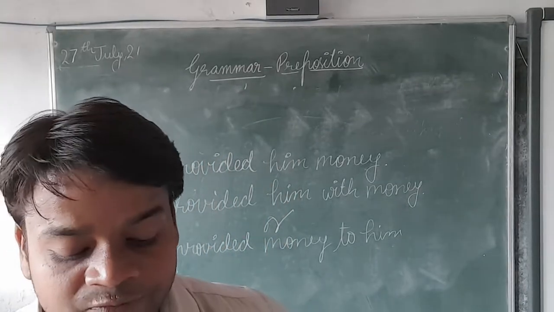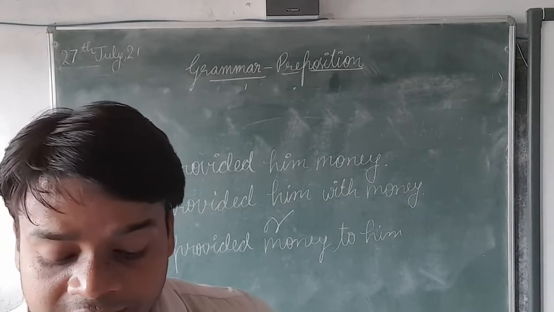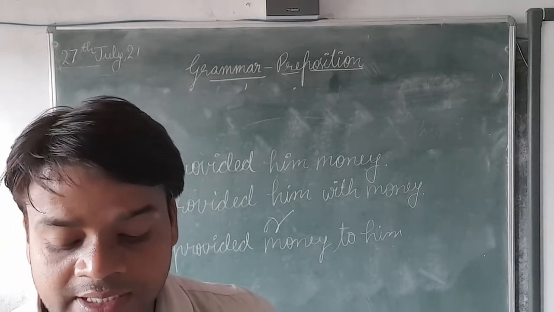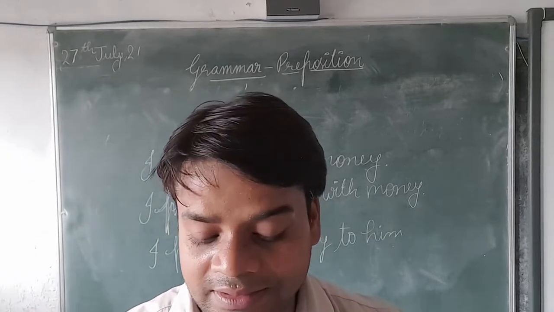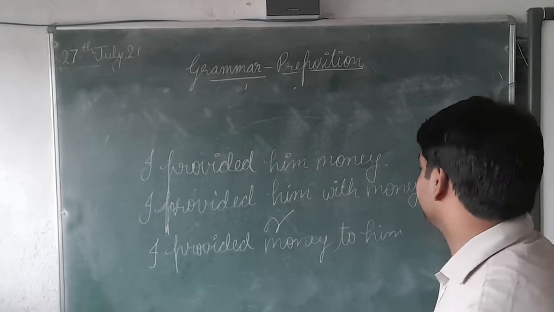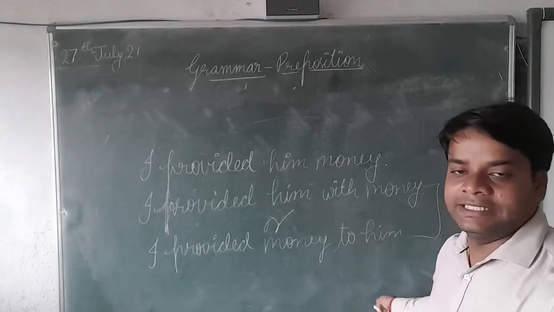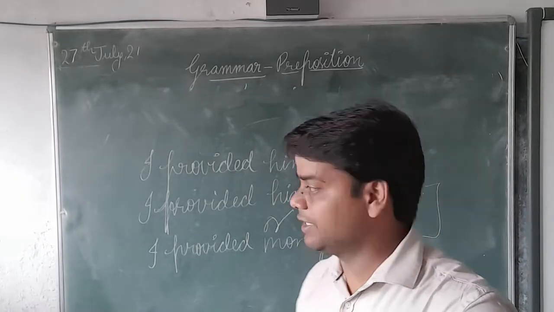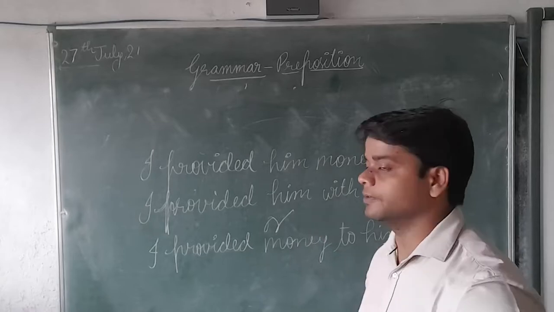So the use of verbs provide, supply, furnish, interest, present. So these are the following verbs. So here, three examples are there. But these two sentences are same. Okay, that we can write with 'with' also and 'to' also.